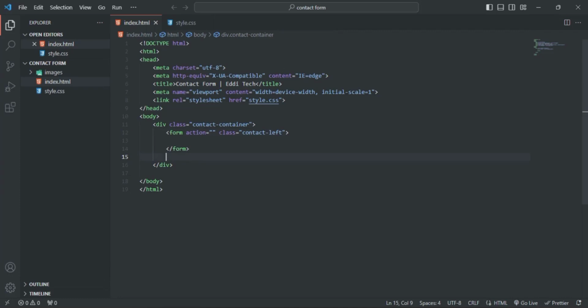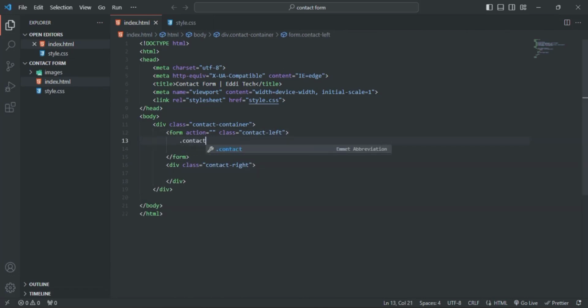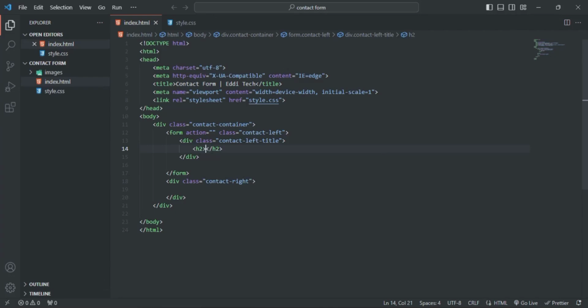So I'll come down here and create another div with a class contact right. So inside this form, I'll be creating a div with a class contact left title. So that's the inside. I will have my header 2, which is get in touch, and the horizontal line.